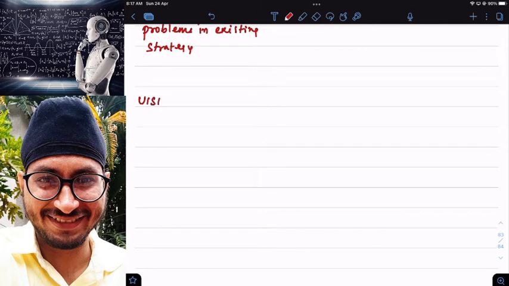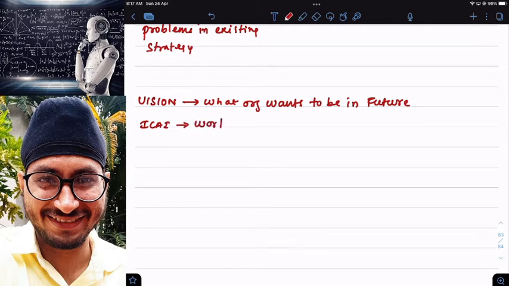The vision which we are going to discuss here, we will discuss in the next chapter. Vision means something what you want to be in future. What an organization wants to be in future is called your vision. For example, ICAI wants to be the world's leading accounting body. This is called vision. It wants to be the leading accounting body in the world.